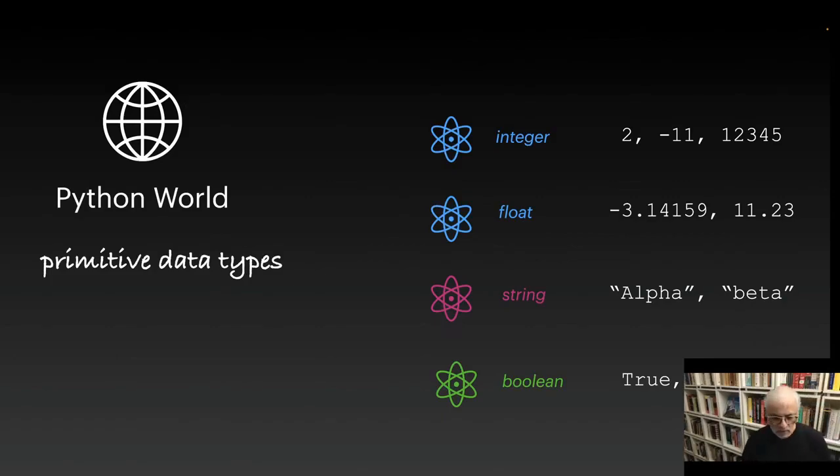Now, one thing to note here is that true and false are not the same thing as the string true or the string false, and we might have seen that last week. So in summary, these are the 4 primitive data types in Python that you need to understand and master.